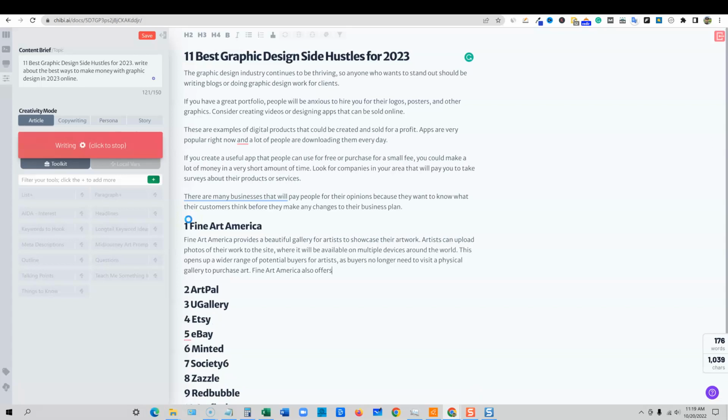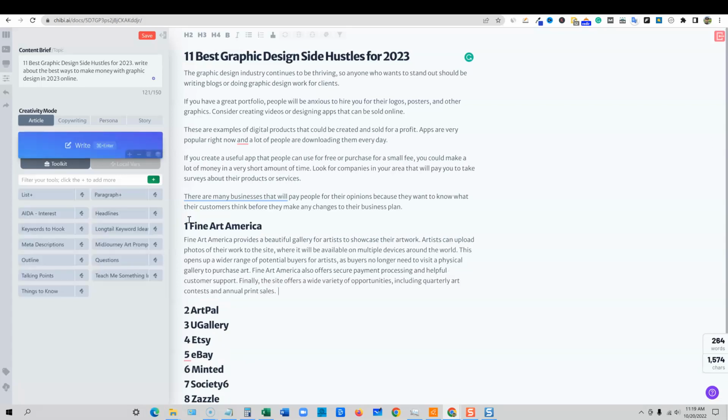And look how fast this is, right? Even comparing this to something like Word Hero, it just wrote that entire paragraph. I haven't logged into Brainwork in a while, but it kind of reminds me of Brainwork once you get to this point. It's very, very fast. And Jasper, of course, is fast like this as well.